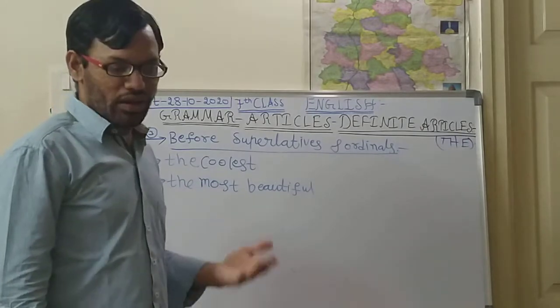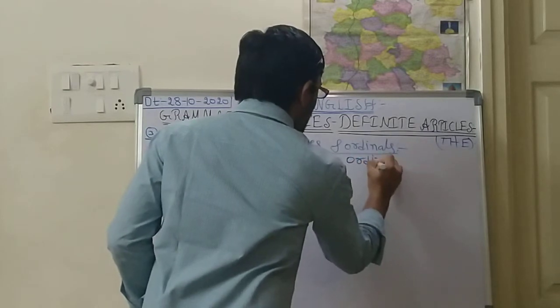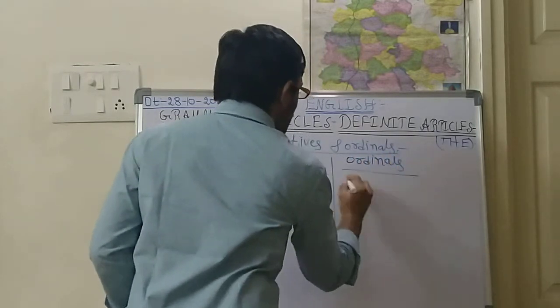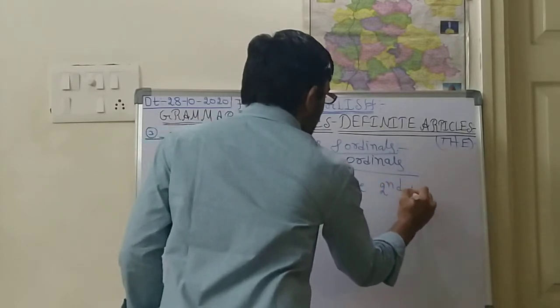And next, ordinals. What do ordinals mean? See children, ordinals mean the first rank, the second rank.